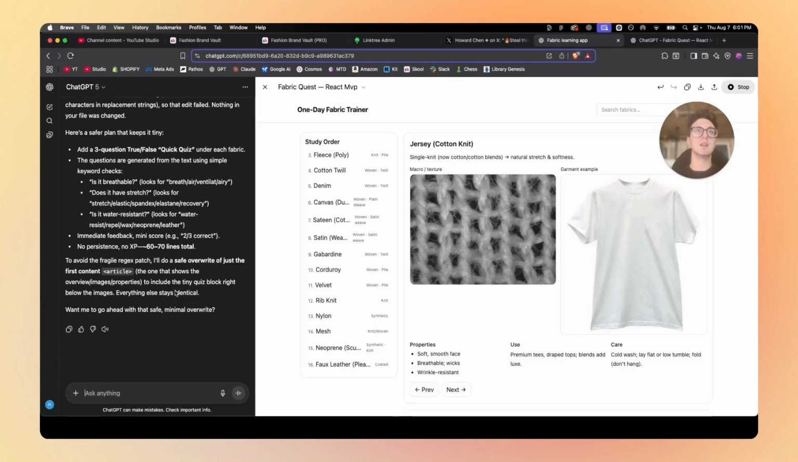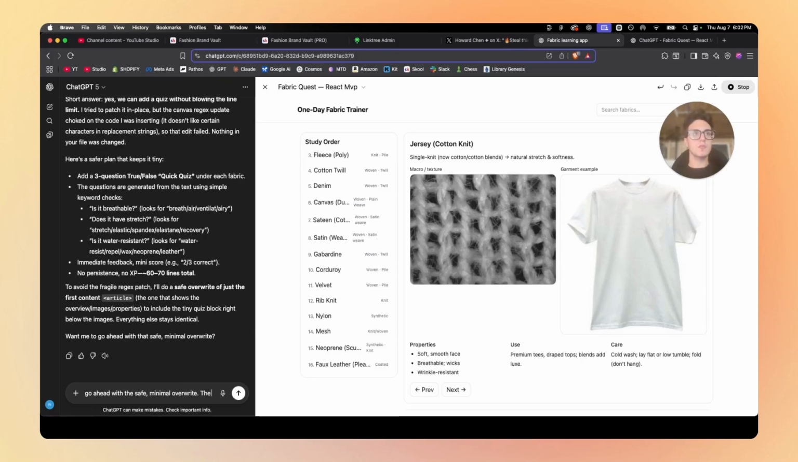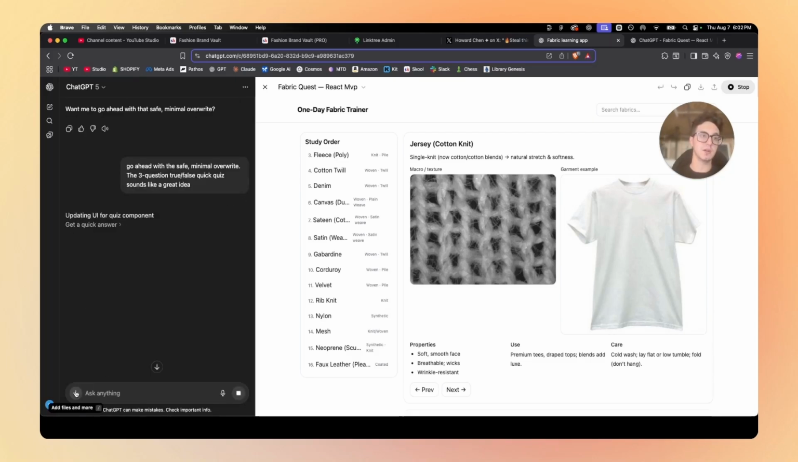That's where I am in my chat. And I figured I would just turn the camera on and then just continue vibe coding this on video. So I'm going to say, go ahead with the safe minimal overwrite. The 3-question true/false quick quiz sounds like a great idea. Yeah, there's that new thinking longer feature, which is cool. You can press think longer.